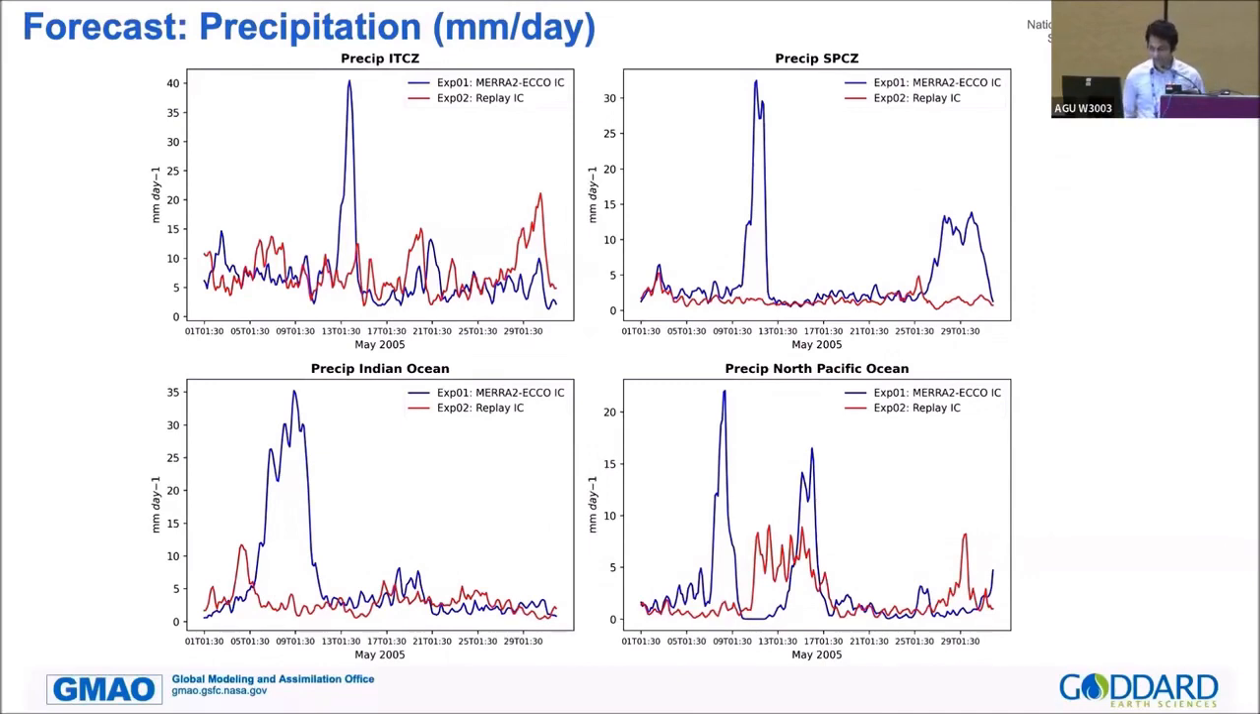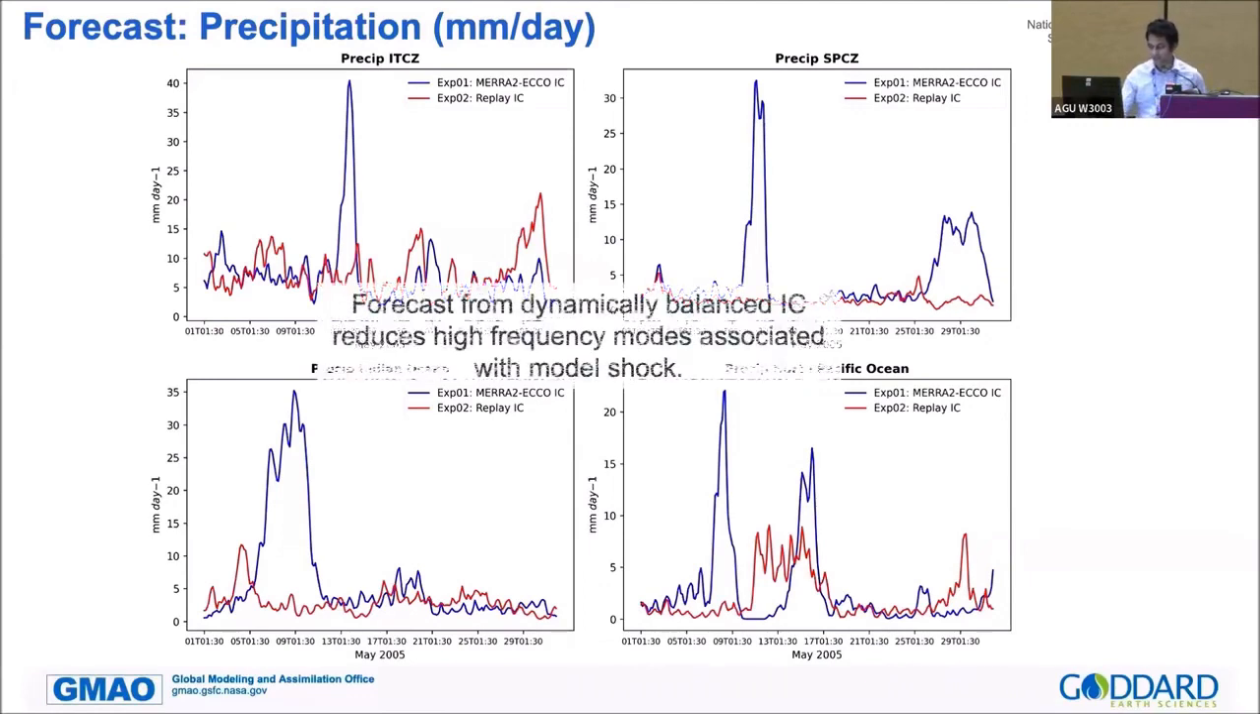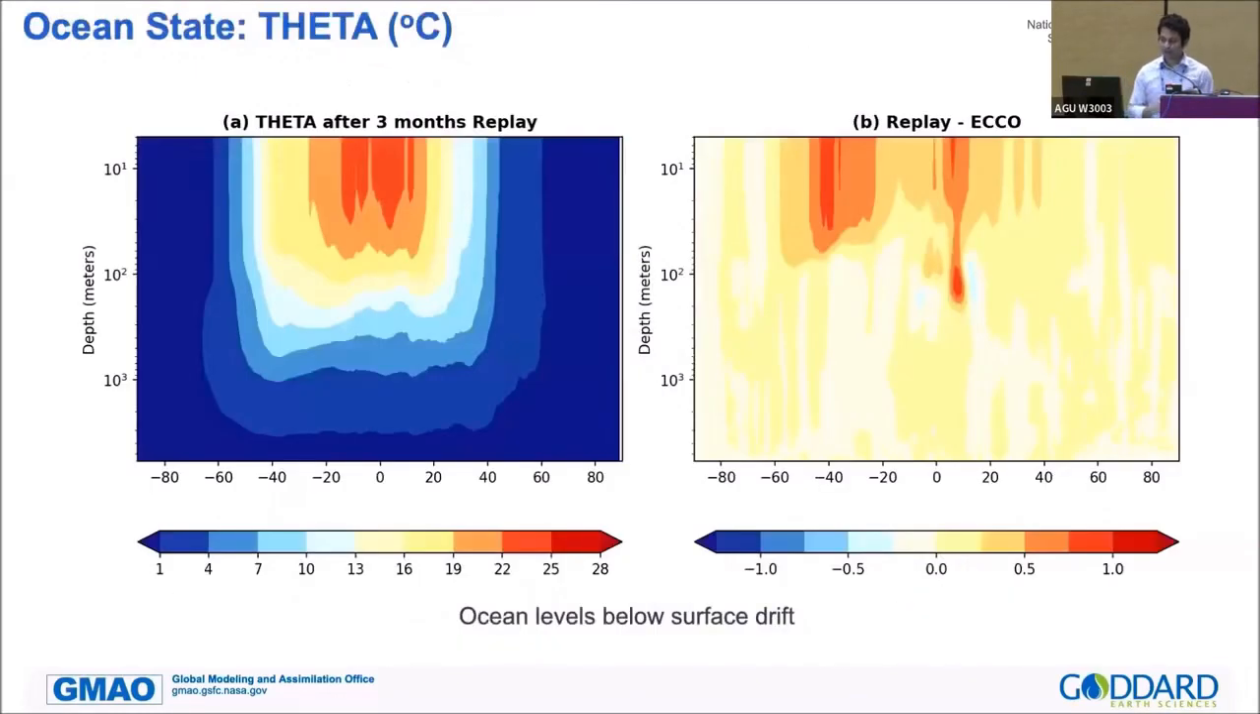These are associated with the model shock that we see: due to the dynamic imbalances, the model has a shock, and after a couple of days, ocean memory kicks into the atmosphere. The forecast from dynamically balanced initial conditions reduces the high frequency modes associated with the model shock. So we have a more stabilized high frequency mode, but what about our longer term climate prediction?